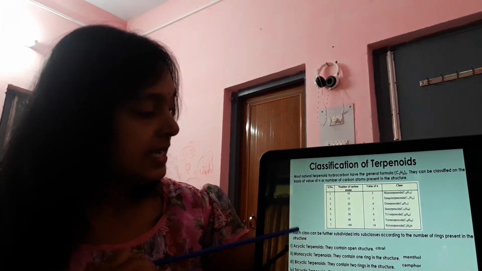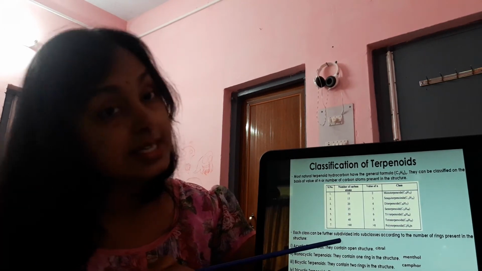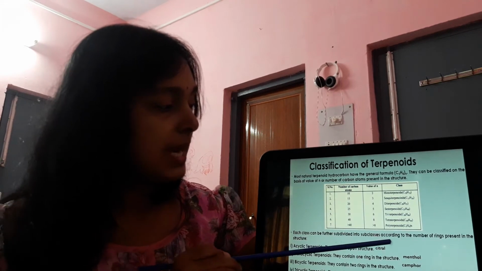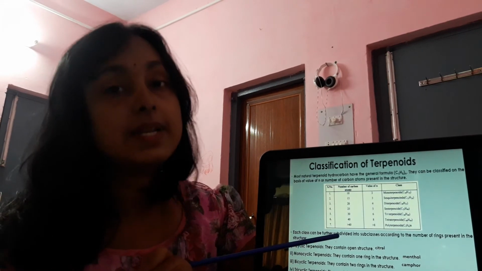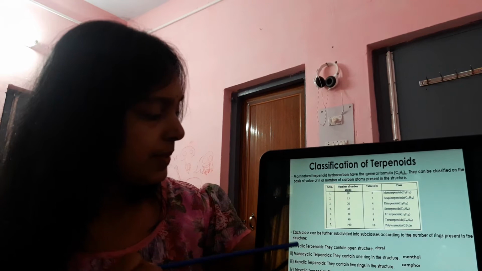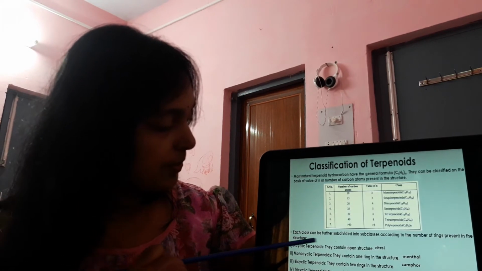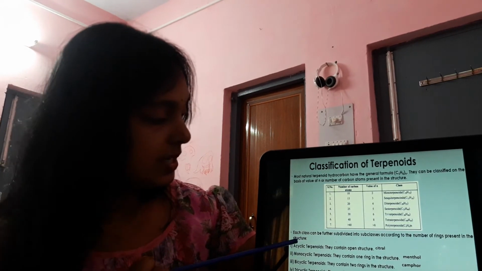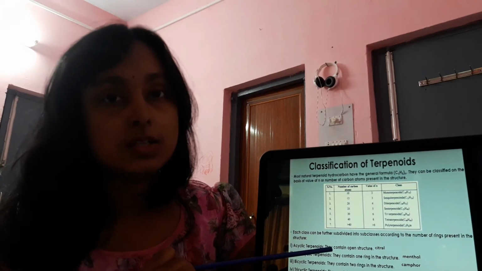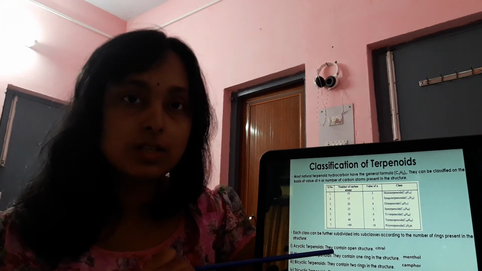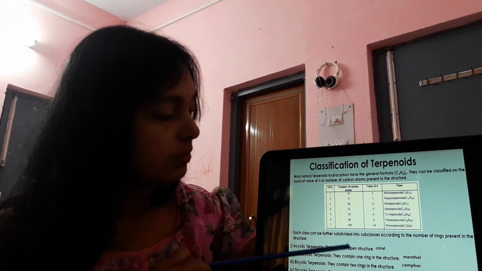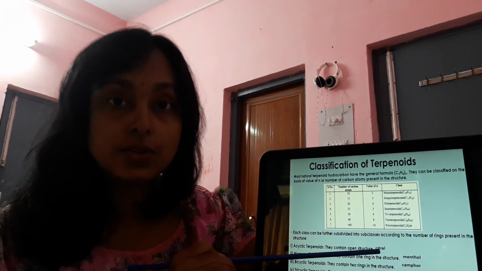right? But each class can be further subdivided into subclasses according to the number of rings present in the structures. So first of all, acyclic terpenoids contain open structure. There is no cyclic structure, no closed structure, always open structure, like citral.